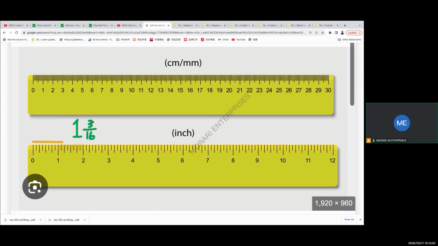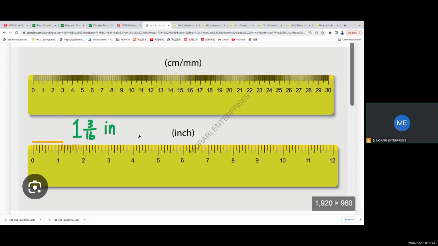3/16, like you said, 3 sixteenths. A 16th is just this gap between this long one and the small one. So I have 3 of those gaps, so 3/16 of an inch. So I have 1 whole and 3/16. So that's the measurement. Okay.